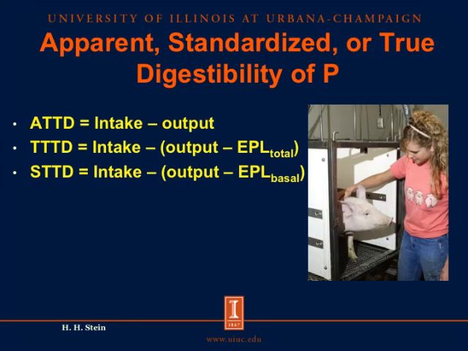Likewise, if we are to calculate the standardized total tract digestibility of phosphorus, we need to have the intake, the output, and the endogenous loss. However, in this case, it's not the total endogenous loss of phosphorus we subtract from the fecal output of phosphorus. In this case, instead, it is the basal endogenous loss. So it appears here that if we are to determine true total tract digestibility or standardized total tract digestibility, then we need to determine either the total endogenous loss of phosphorus or the basal endogenous loss of phosphorus.